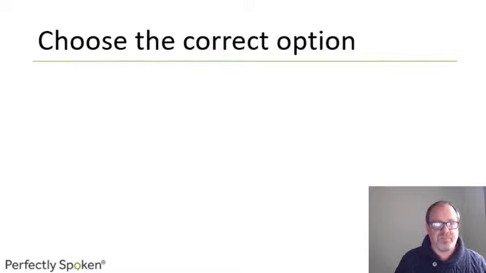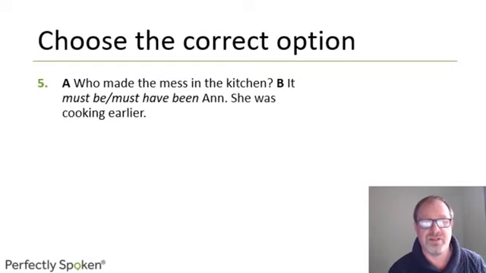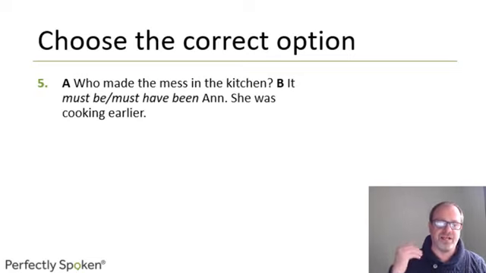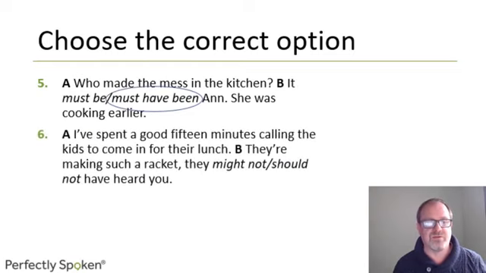Next one. Choose the correct option. Who made the mess in the kitchen? It must be or must have been Anne. She was cooking earlier. So you're talking about the past. Only one of these options refers to the past. And the answer is must have been. It must have been Anna. She was cooking earlier.